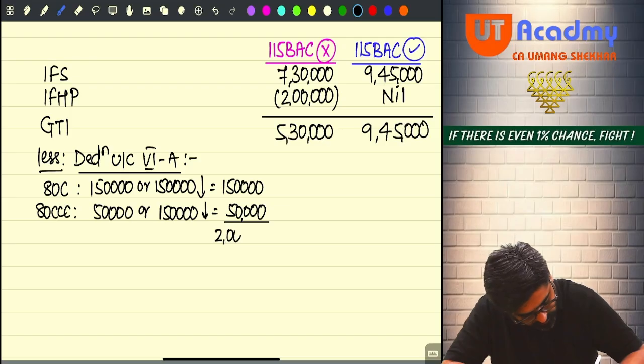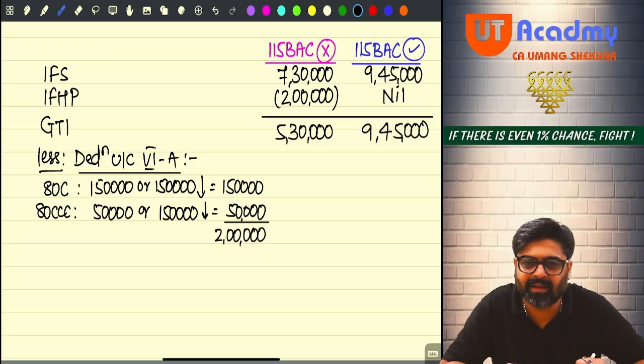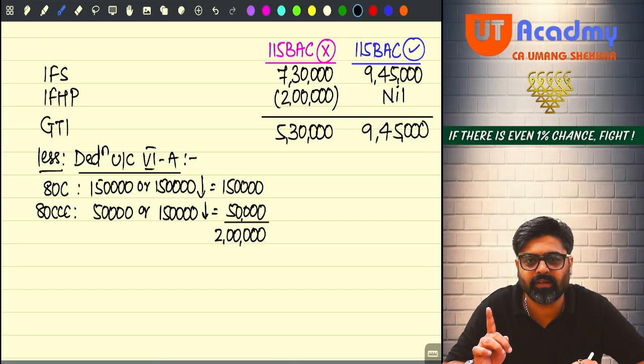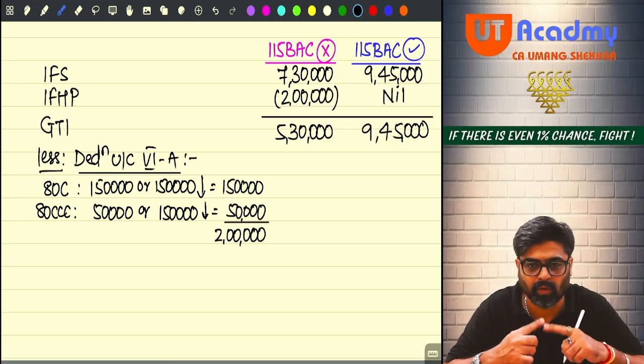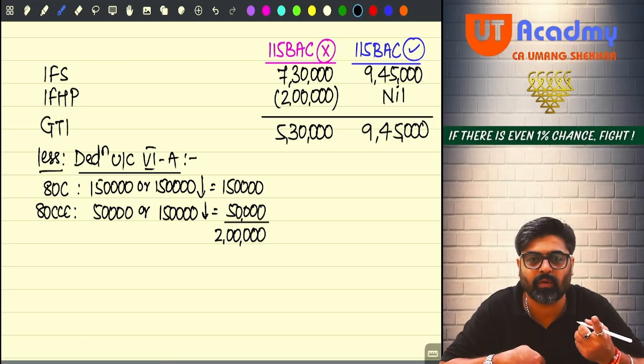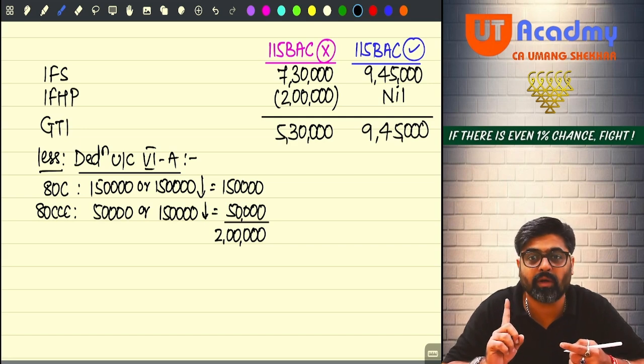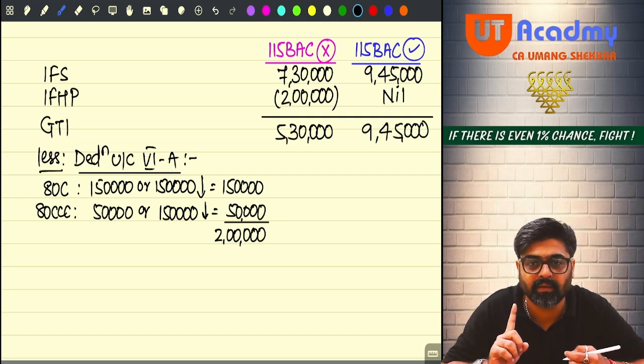2 lakh rupees. But I cannot take the deduction of 2 lakh rupees because 80C, 80CCC and 80CCD(1) all three taken together cannot be more than 1,50,000 as per the overall limit. Do you remember that?